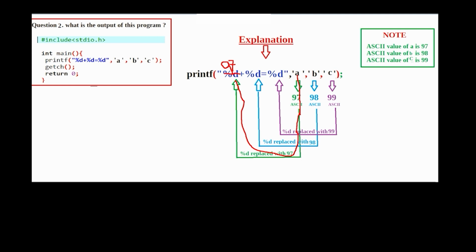Similarly, there is character B and its ASCII value is 98. When our program is executed, this 98 will come here and replace this format specifier %d. And similarly, when our program is executed, this character C is automatically replaced with 99 from its ASCII value, and this 99 will replace this %d. So our final output is like this.